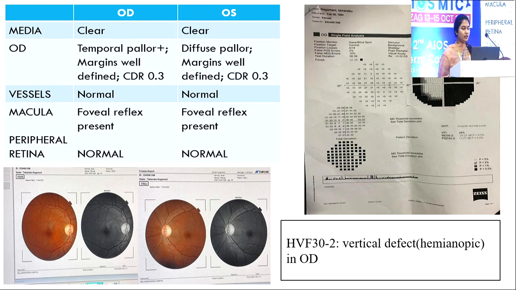Fundus examination: right eye media is clear, optic disc temporal pallor present, margins well defined, cup disc ratio is 0.3:1, vessels normal, macula FR plus and peripheral retina is normal. Left eye media is clear, optic disc diffuse pallor present, margins well defined, cup disc ratio 0.3:1, vessels normal, macula FR plus and peripheral retina is normal. On visual field analysis 30-2, visual vertical defect is seen in right eye.